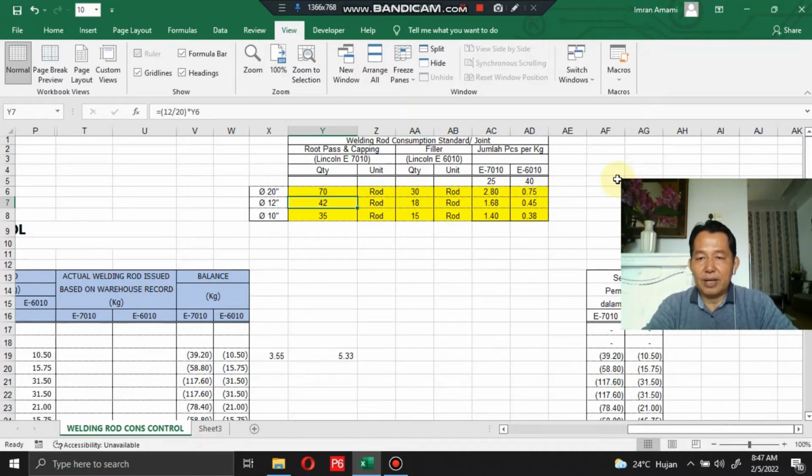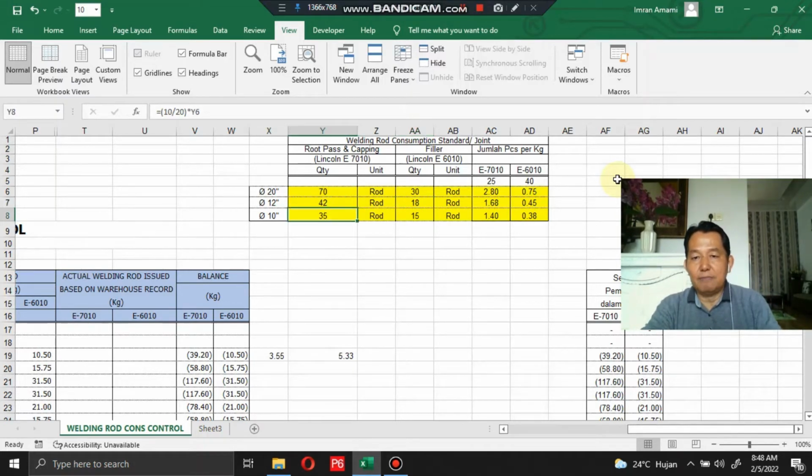For the pipe rack with pipe diameter 12, root pass and capping using Lincoln E 7010 use 42 rods, and filler work using Lincoln E 6010 uses 18 rods.